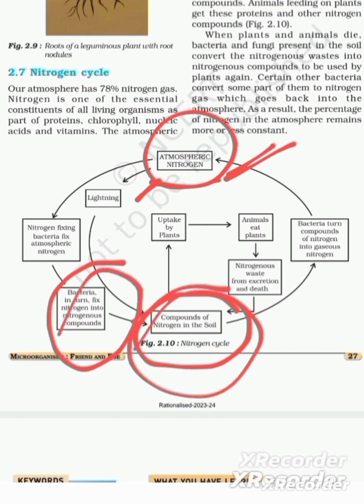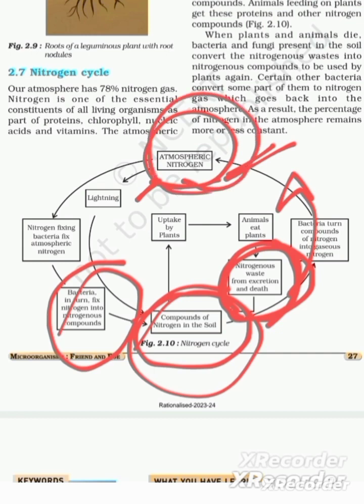And again, after the death of animals, which have consumed plants that have nitrogen content in them, it recycles and gets back into the gaseous form, and it again goes back to atmospheric nitrogen.